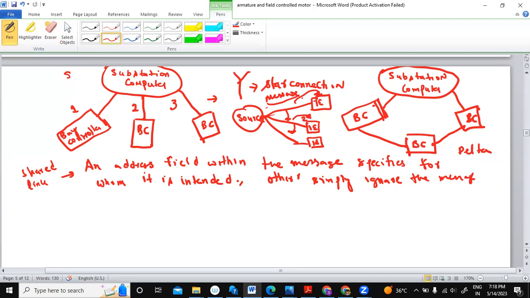This communication network, which we have seen is used inside a substation, the place where the power is generated, and the information of the power in digital format is stored in the computer, which is connected to the current transformer. Have you heard about the current transformer and potential transformer?